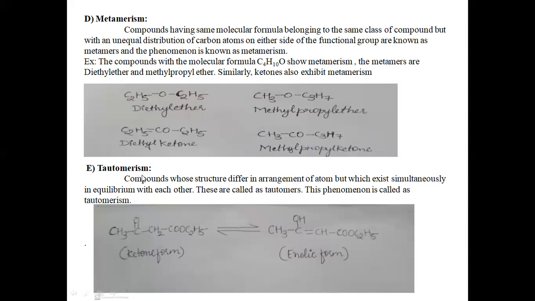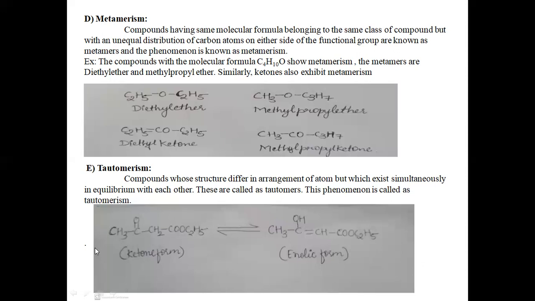The next type we have is tautomerism. Compounds whose structures differ in the arrangement of atoms, but which exist simultaneously in equilibrium with each other, are called tautomers, and this phenomenon is called tautomerism. Here tautomers are the compounds whose structure differs in the arrangement of atoms, but which exist simultaneously in equilibrium with each other, and the whole phenomenon is called tautomerism.